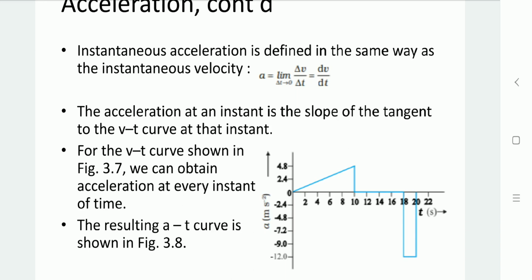But if acceleration is non-uniform, then it can be a rising slope or a decreasing slope. Right?